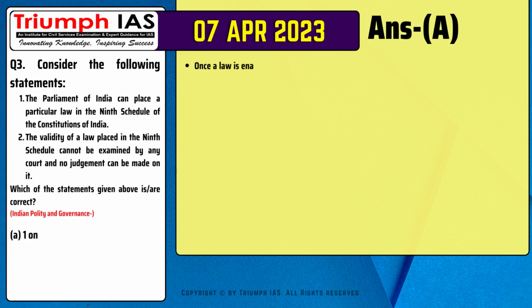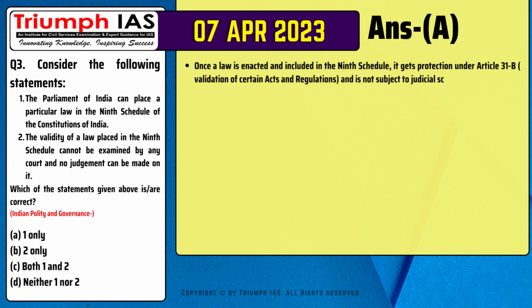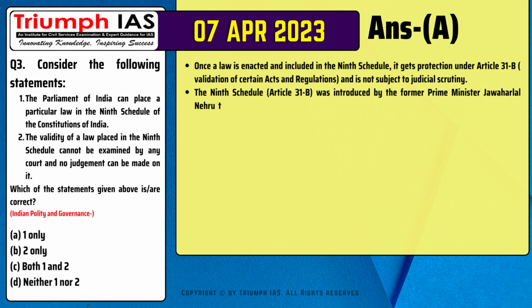The correct answer is option A. Number 1. Once a law is enacted and included in the 9th Schedule, it gets protection under Article 31-B, validation of certain acts and regulations, and is not subject to judicial scrutiny. Number 2. The validity of a law placed in the 9th Schedule cannot be examined by any court and no judgment can be made on it.